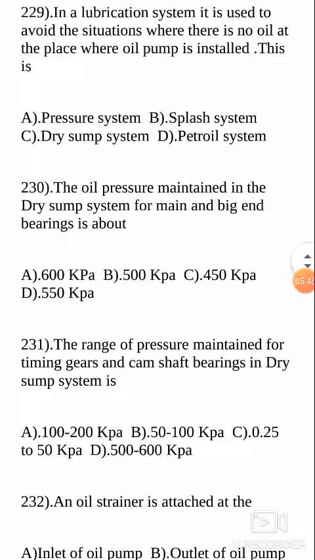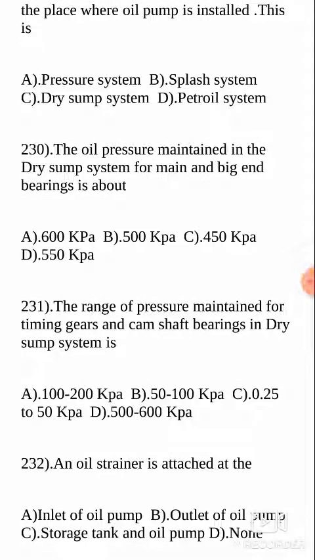The oil pressure maintained in the dry sump system for main and big end bearings. There are two types of bearings, big end bearing and main bearing. So in these two bearings, what is approximately the oil pressure maintained in the dry sump system? This is approximately 450 kilopascals. Once again, when you see such bits, please locate an answer which is medium, in between the extreme answers, the lowest and the highest.